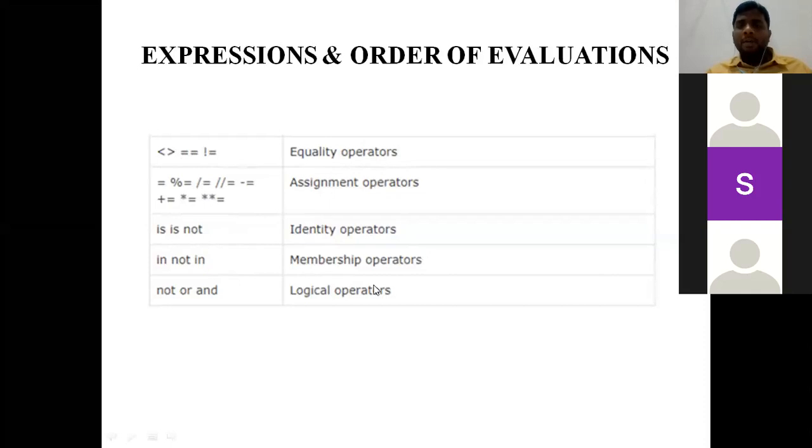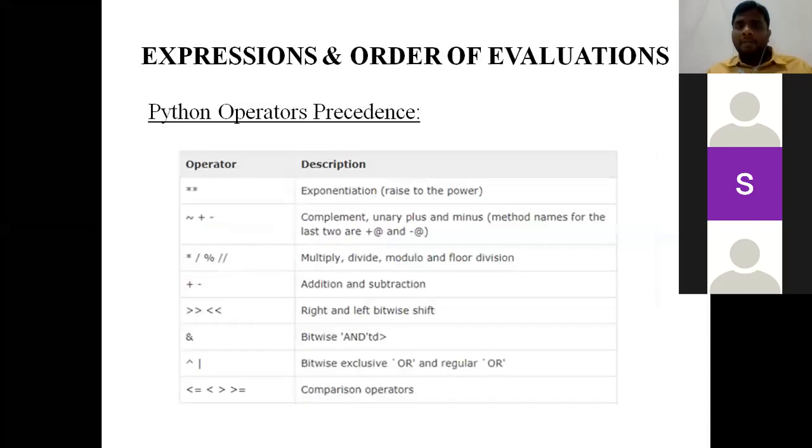And the last 4 operators are assignment, identity, membership, and logical operators. So this is the order of evaluation. If I have given any expression to calculate, you need to prefer this precedence table.